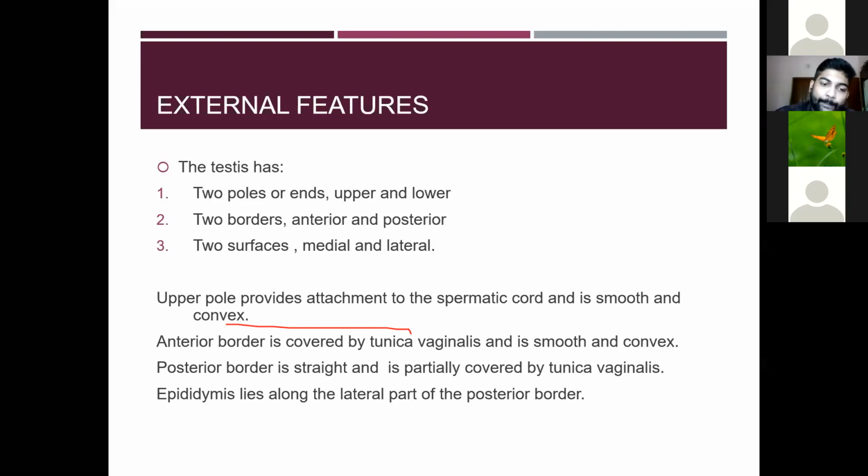Then the epididymis lies along the lateral part of the posterior border. So the external features of the testis: one upper pole and one lower pole, two borders, anterior and posterior, and two surfaces, medial and lateral. The upper pole attaches to the spermatic cord, the anterior border is covered by the tunica vaginalis, and the posterior border is partially covered by it.